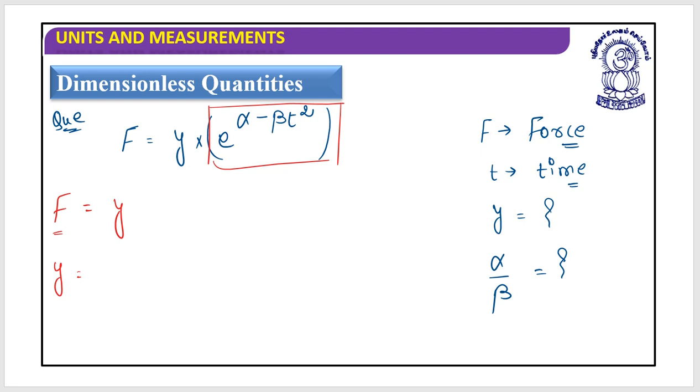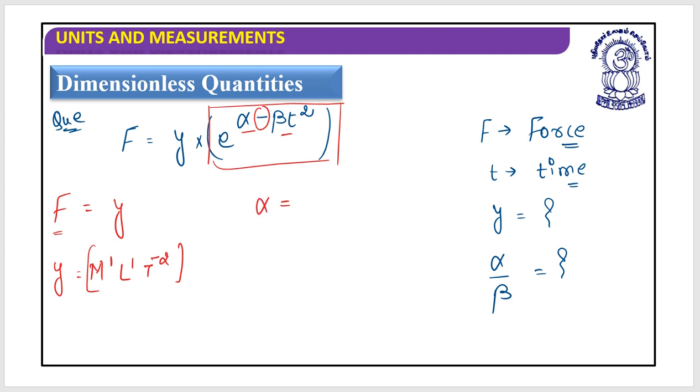Now, dimensions of force. What is this? It's kg meter per second square. So I can write like this: m1 l1 t minus 2. Now, next, alpha and beta t square. Both are associated with a subtraction. They can be associated with subtraction only when these two have the same dimensions.